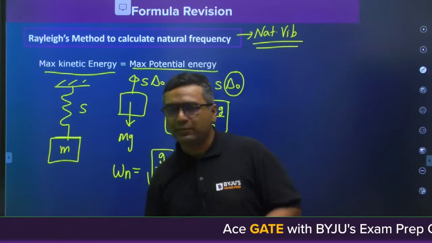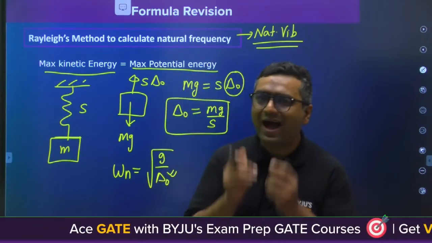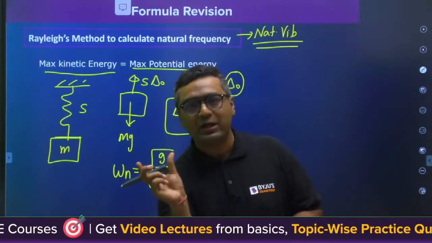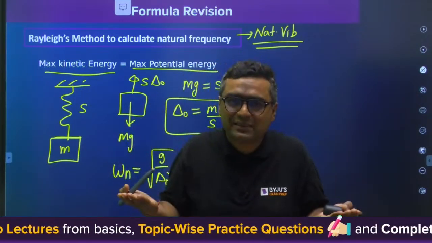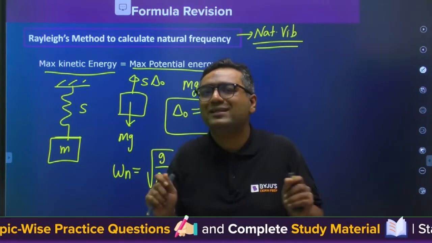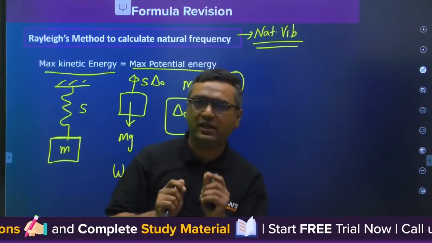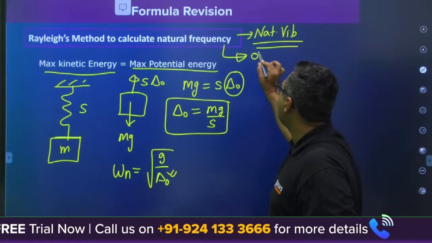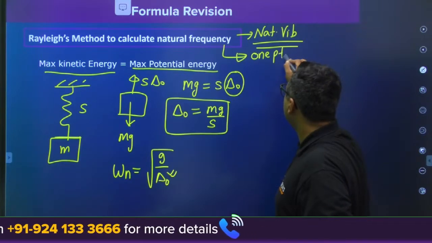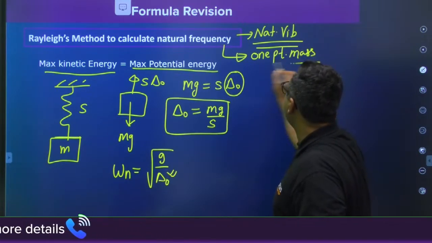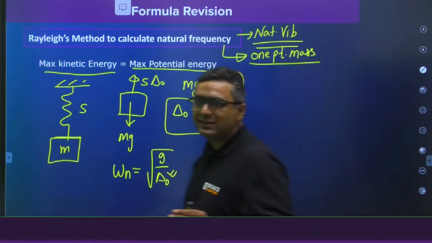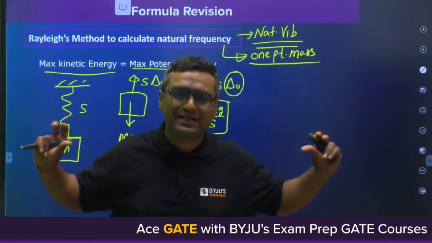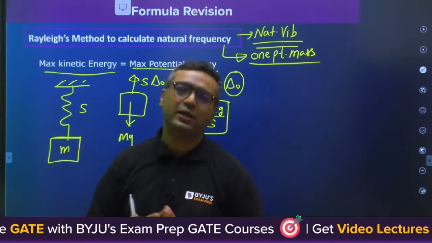If you ask me when we shall go for Rayleigh method, the identification is that you have only one point mass. If two bodies have masses, then you cannot use it like that. And there shall not be any distributed masses, like a rod of mass m or a disc of mass m, then this method cannot be used.